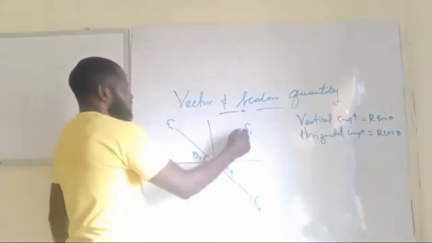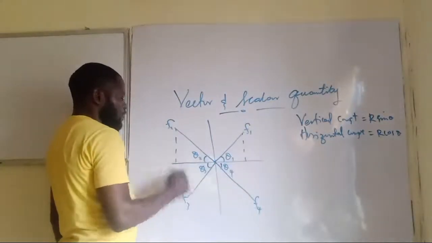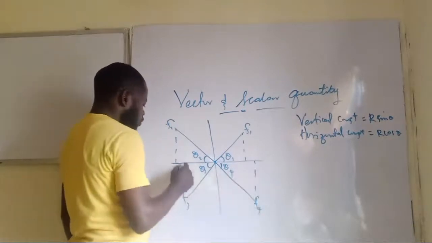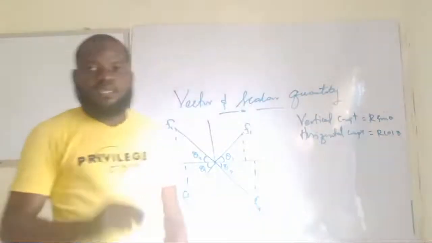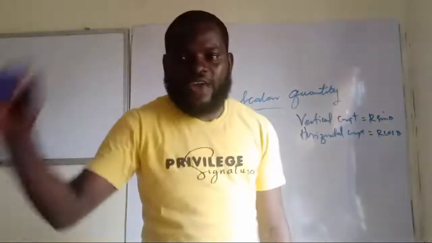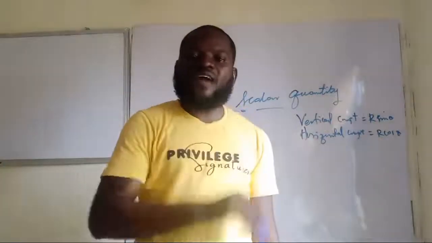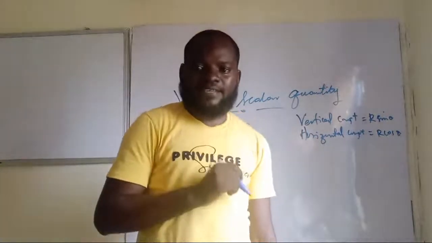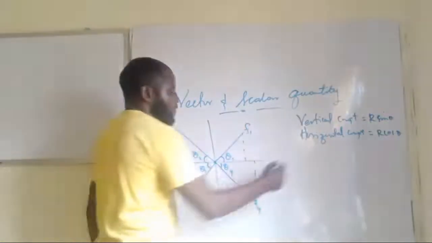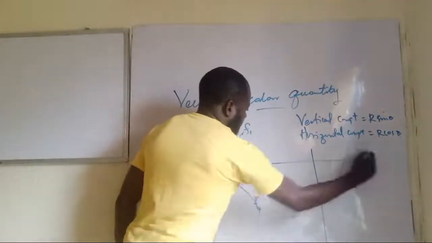So if I want to find the resultant of all these vectors, all I need to do first is to resolve each vector. When I resolve each vector, I can now find their resultant. Am I making sense now? So how do we go about that? Just draw your table like this.